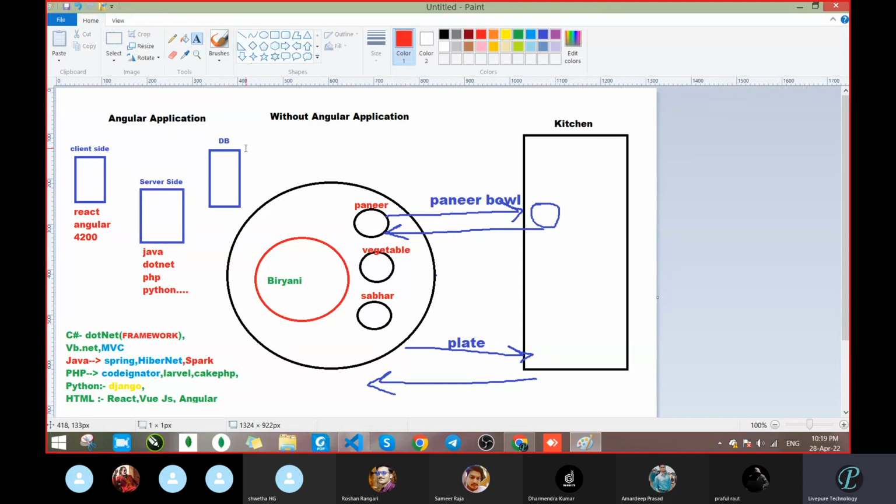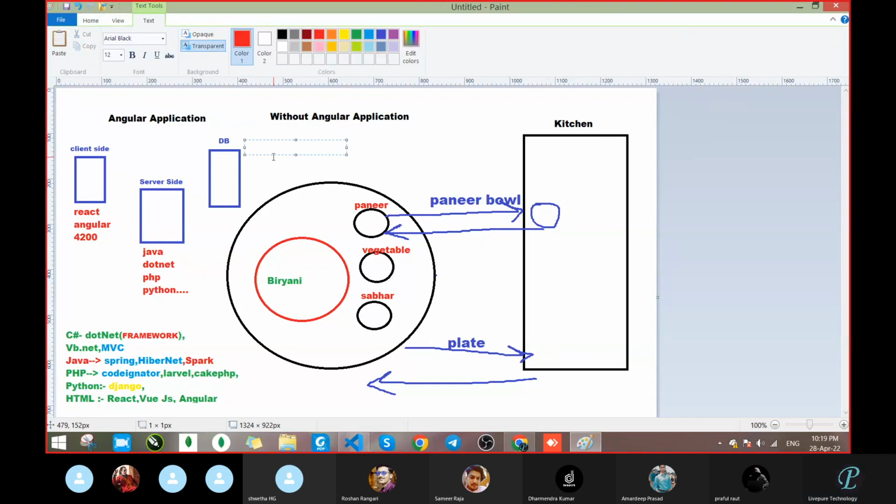What is the database? Tell me some database names. SQL Server. Okay, MongoDB. MySQL. I don't know whether both are the same or different, I think both are different.